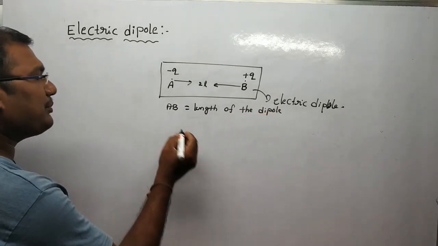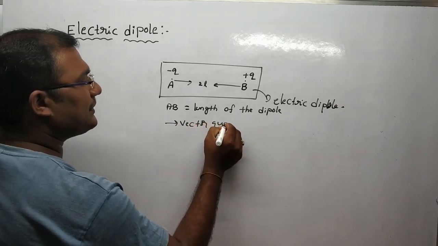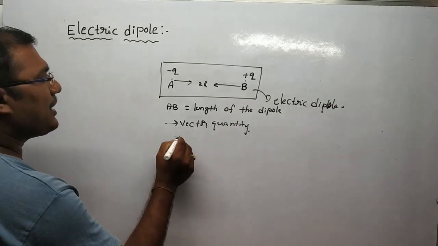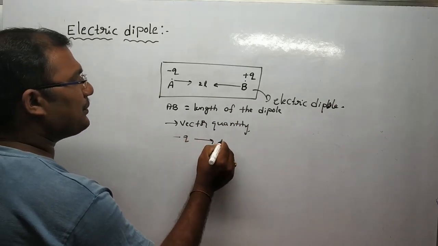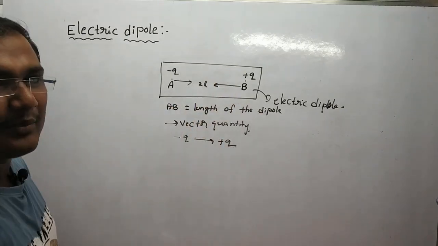The length of the dipole is a vector quantity and its direction is from minus Q to plus Q. This is about the electric dipole.